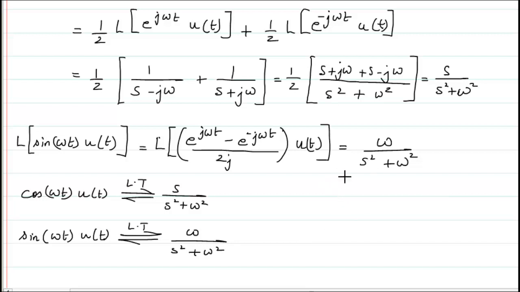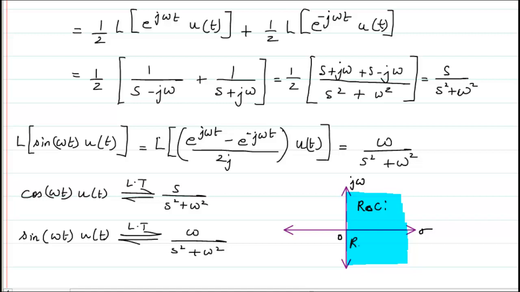And the ROC will be the real portion of s greater than 0.